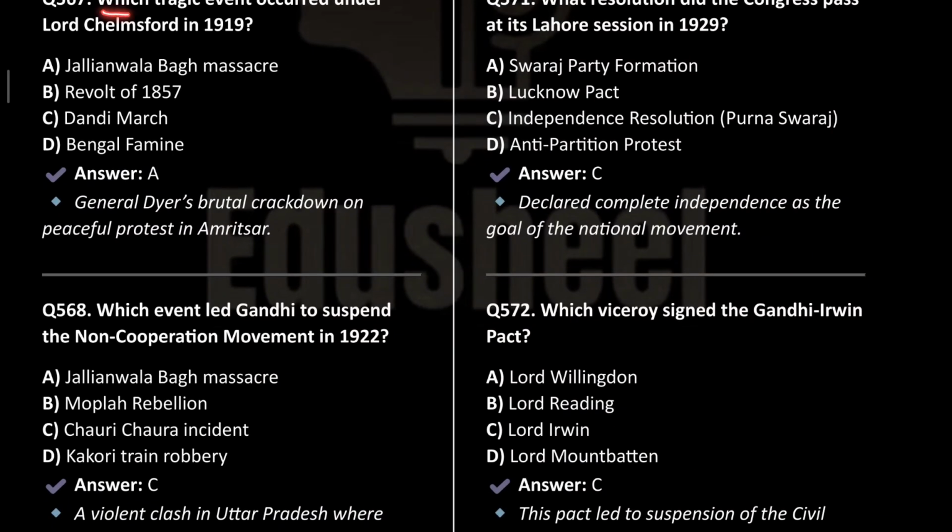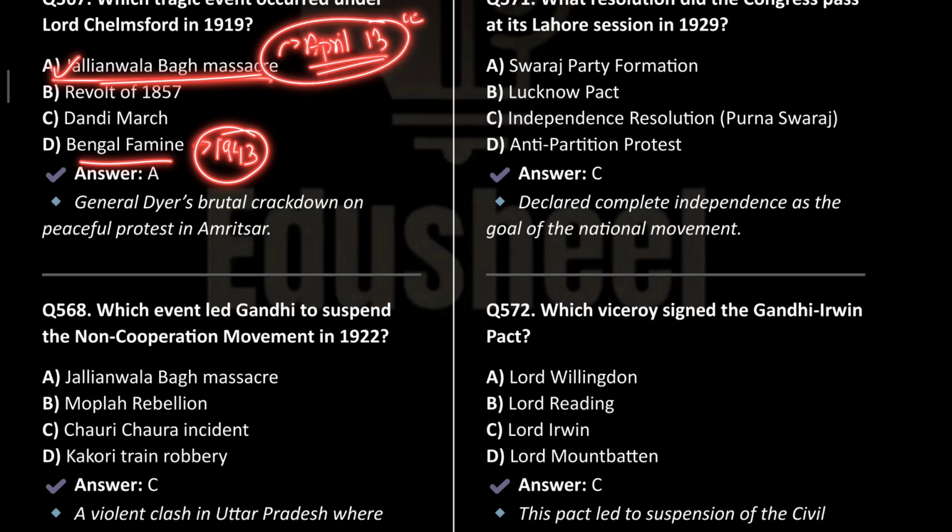Next is, which tragic event occurred under Lord Chelmsford in 1919? So the Dandi March, as we see, happened in the year 1930. The Revolt of 1857 happened in the time of 1857. The Bengal famine, the famous Bengal famine, is related to the tenure of 1943. Jallianwala Bagh Massacre, April 13th